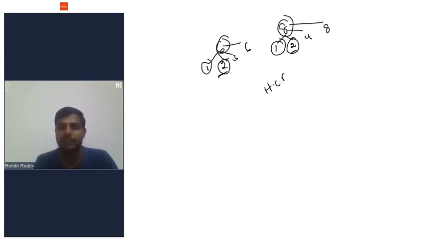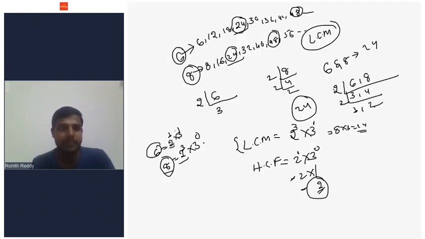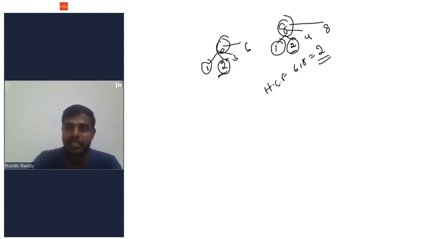So HCF of 6 and 8 we already got, which is 2. LCM equals 24 and HCF equals 2. This is the method of prime factorization, finding the LCM and HCF by prime factorization. Okay, next.